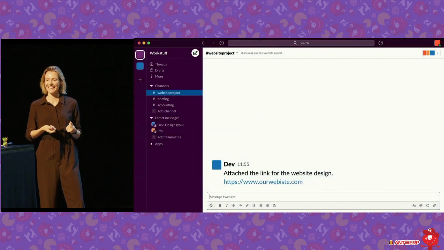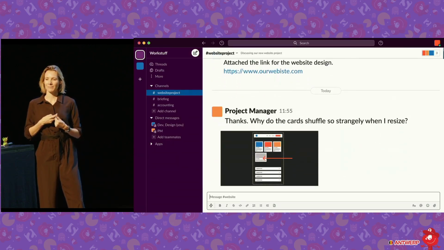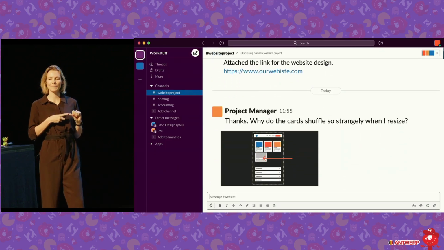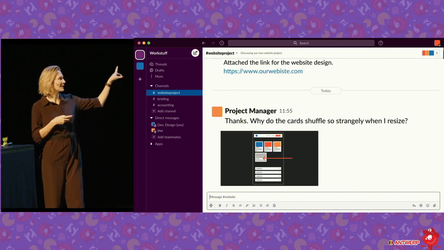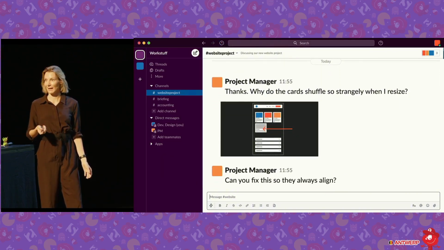Right, we're back in our Slack channel. Our developer did all the work. It's looking all pretty. And our project manager says, thanks, but why do the cards shuffle so strangely here when I resize them? Can you fix that? Designer goes back to the file. Panic. I tried everything. I put that off fill, and it doesn't work. And if otherwise they're fixed, then I don't know what to do.